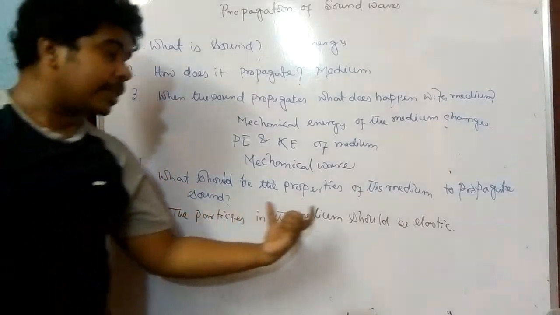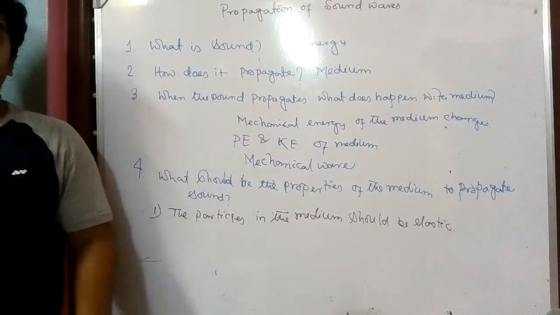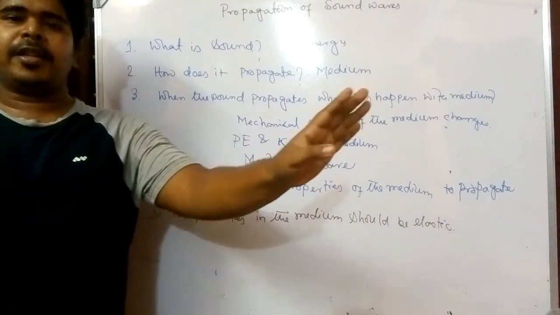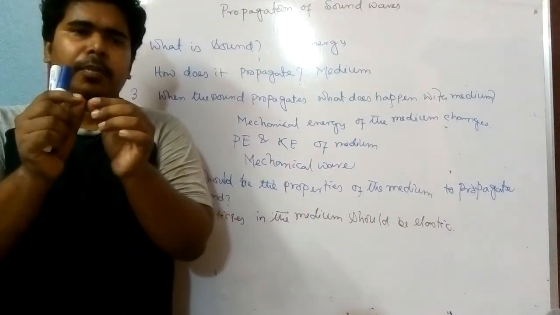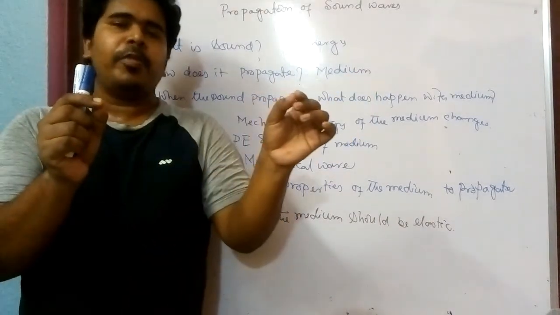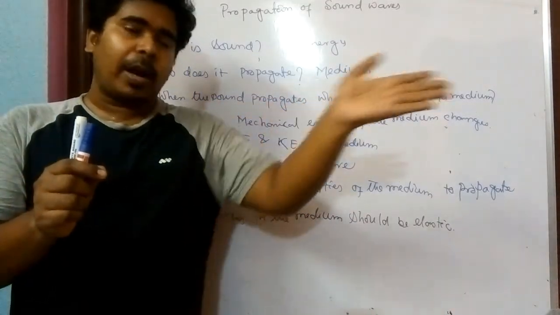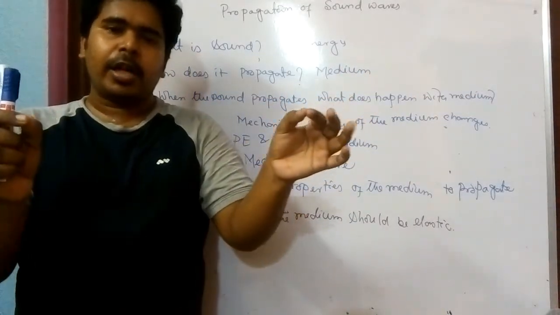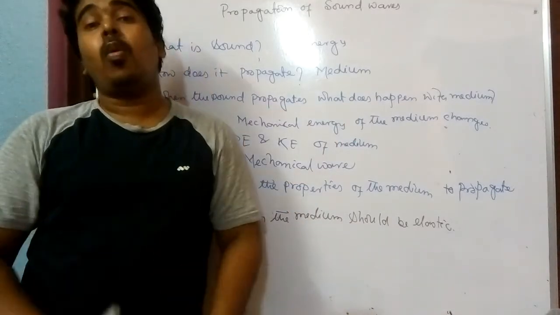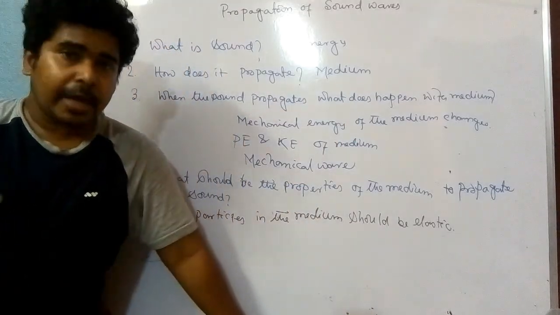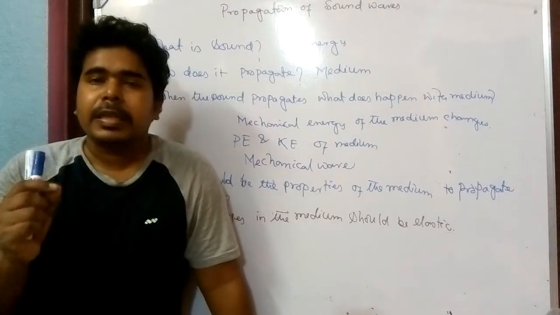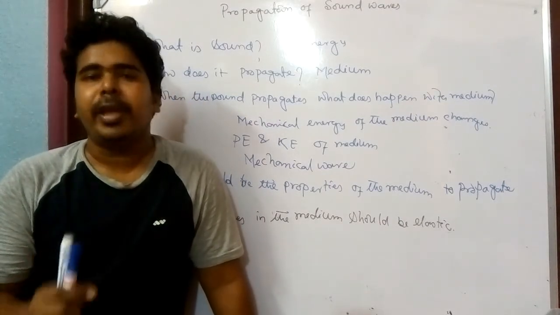So the particles in the medium should be elastic. That means when the sound propagates, the particles in the medium should be displaced from their place, and when it propagates through the particle, after that the particle will reach its own position. That is known as the elasticity of the medium.